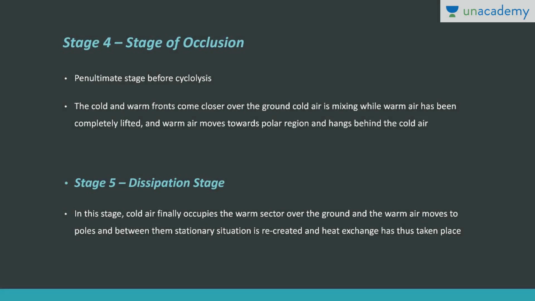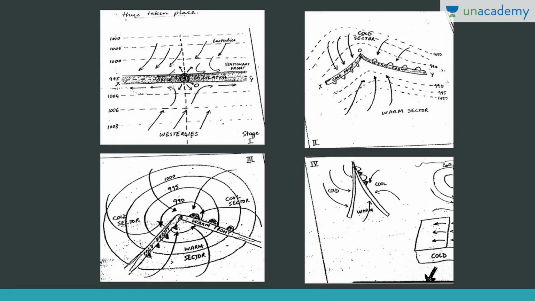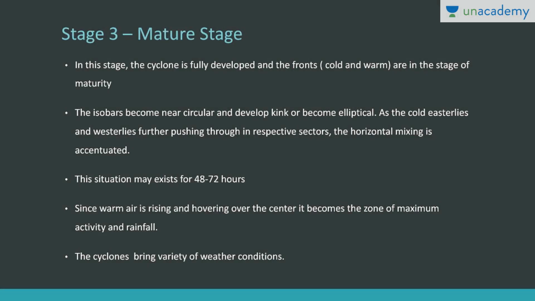And gradually what will happen in the last stage, the dissipation stage, is that cold air will finally occupy the warm sector over the ground. So over the ground there will be only cold air mass and warm air will be completely uplifted, right? So warm air moves to the poles and between them again a stationary front is recreated and heat exchange between the latitudes has taken place, right? So these are the 5 stages of temperate cyclone: initial stage, juvenile stage, mature stage, the stage of occlusion, and after this the dissipation stage takes place.